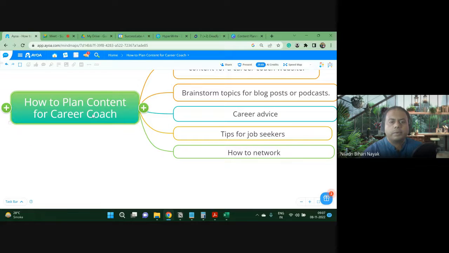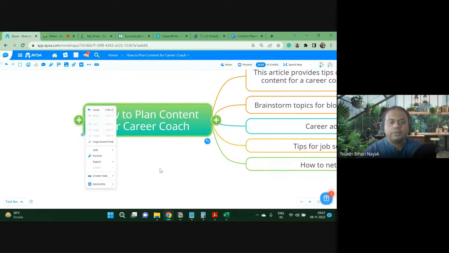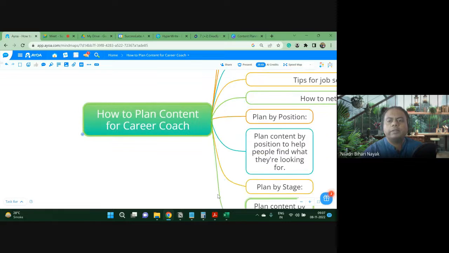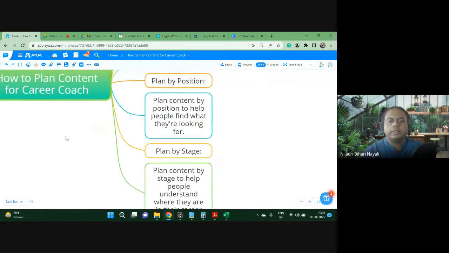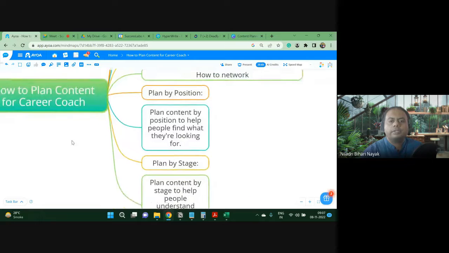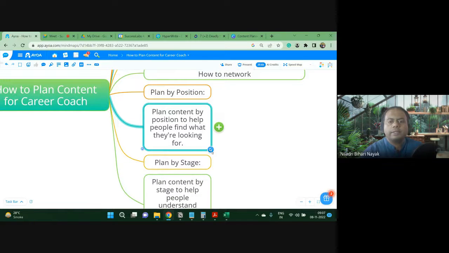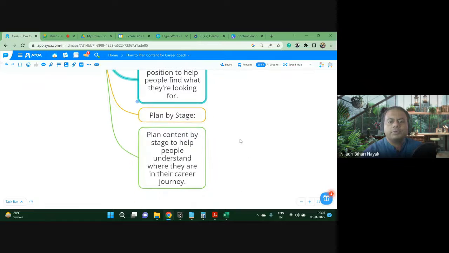Similarly, suppose I want more ideas. So these 4 ideas are not enough. I'm not happy. Let's say I'll be creating more ideas. So go for here, generate another 4 ideas. It can be repetitive. Then I will be deleting the repetitive one and yeah. So plan by position, a position to help people find what they are looking for. Plan by stage. Plan content by stage to help people understand where they are in their career journey.